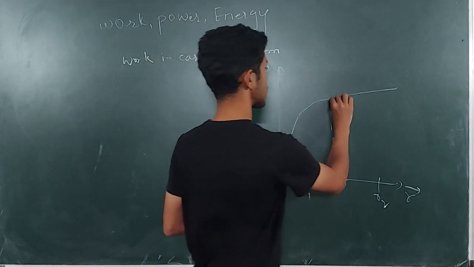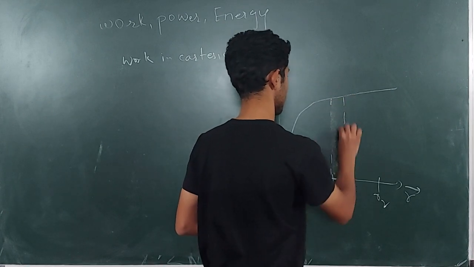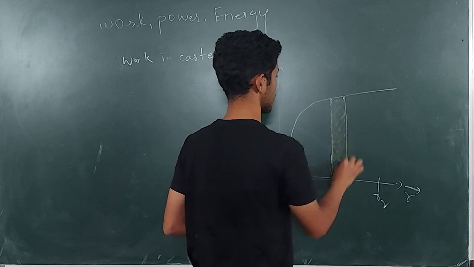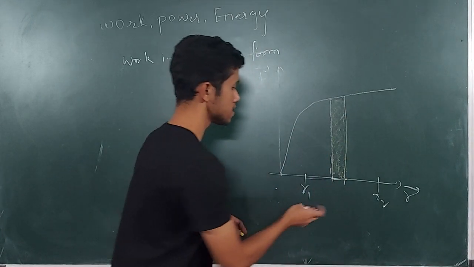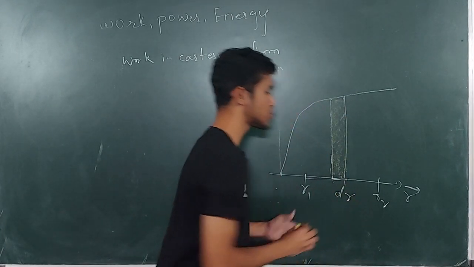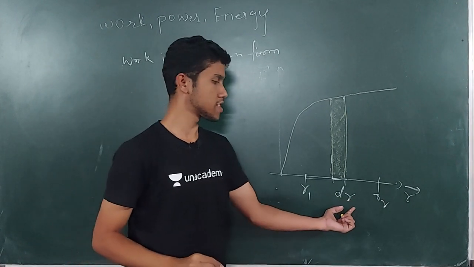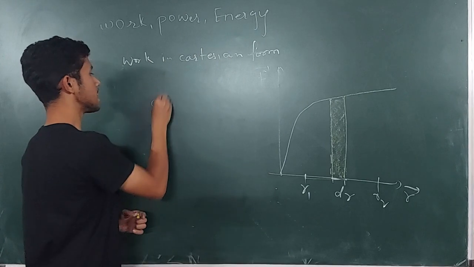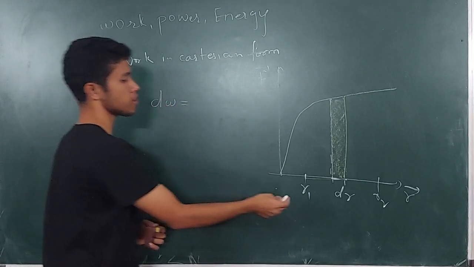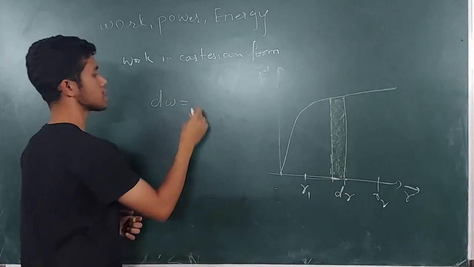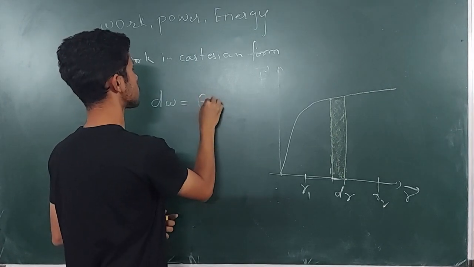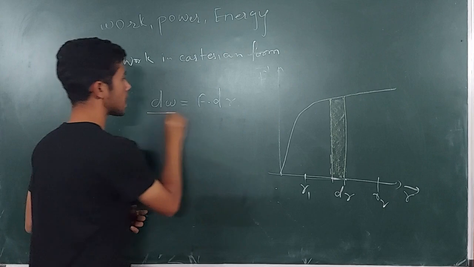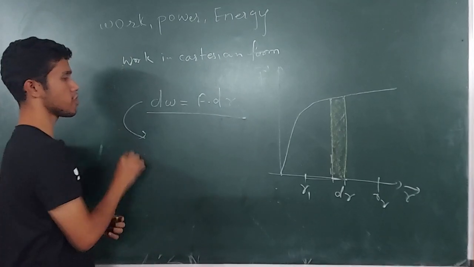Now I color this slit. Suppose this is the small change in position, or the small displacement. So I know that dW, the small work done for this yellow portion, is equal to F dot dr. So tell me, what can you infer from this formula?